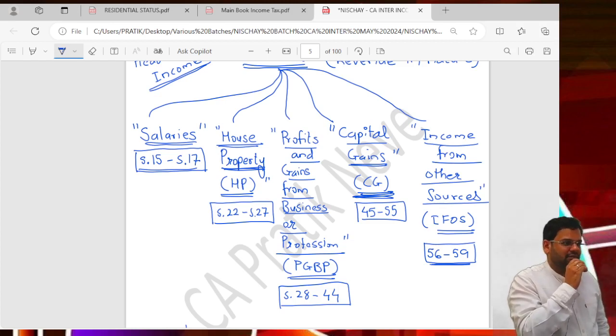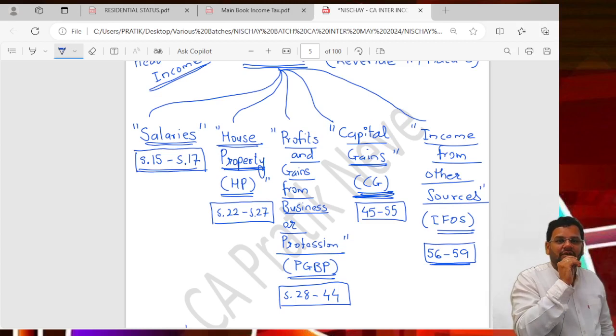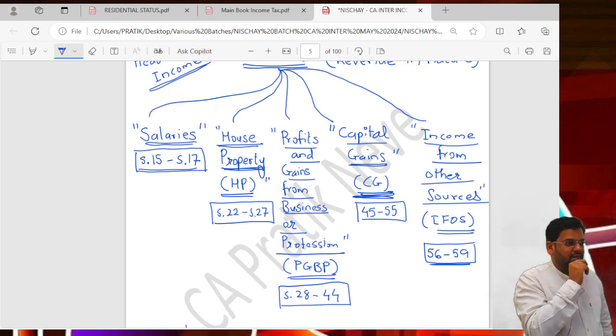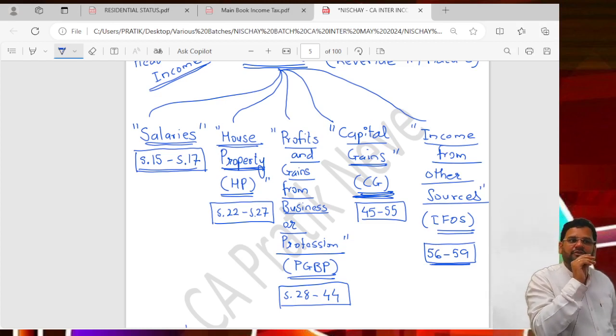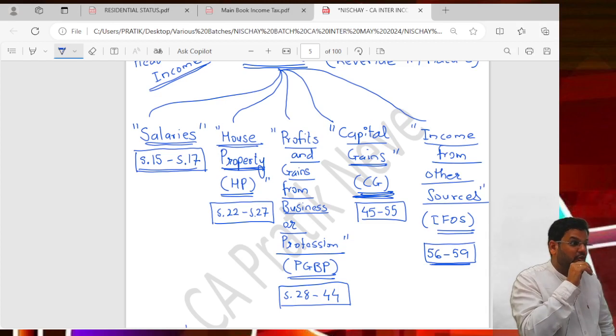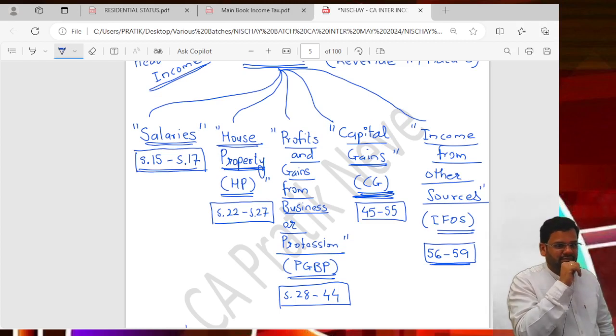Which section am I in? My income is taxed in which section? 28. His income is taxed in which section? 15. Now see what happens. A 20 lakh rupees car is purchased. First, let's see what happens in PGBP. It's a business asset, so it goes in the balance sheet.